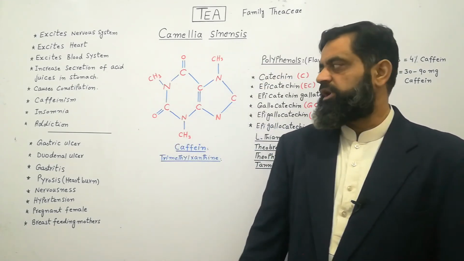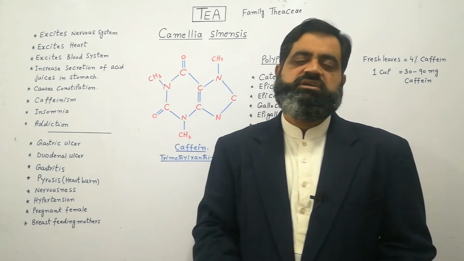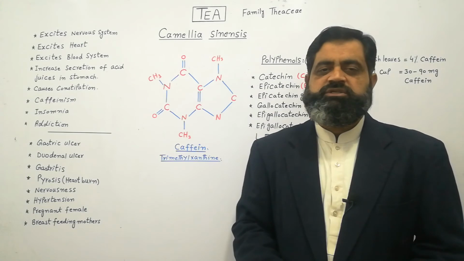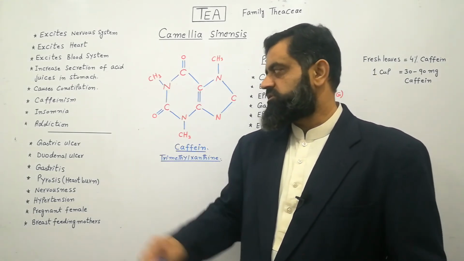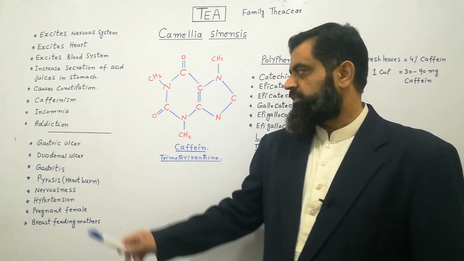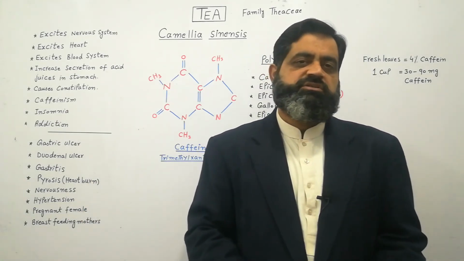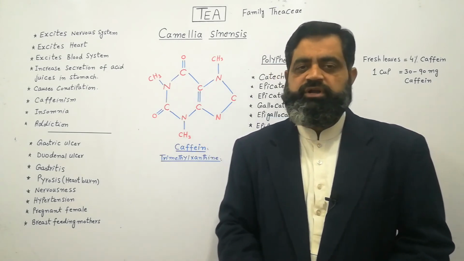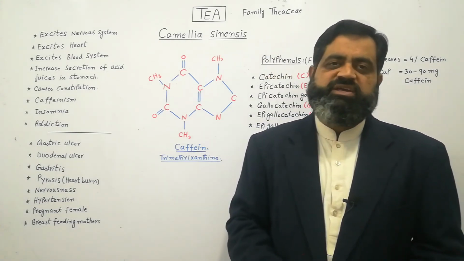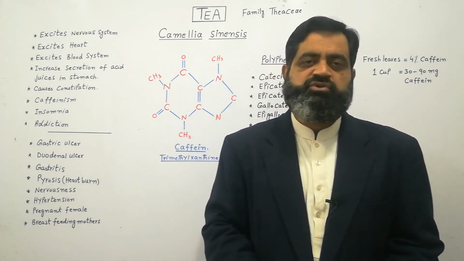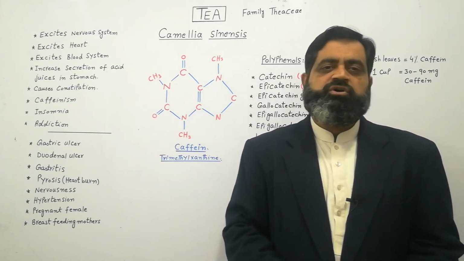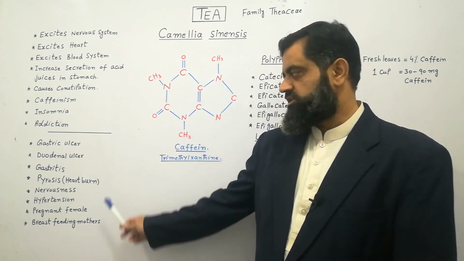The persons who should avoid tea include the person who has a gastric ulcer, which is an ulcer in the stomach wall. They should avoid tea because it can aggravate their disease. The person with a duodenal ulcer also should not take tea. The person having infection in the stomach, which is known as gastritis, should also avoid tea. Pyrosis or heartburn, which is a condition of acid reflux disease, also known as gastroesophageal reflux disease, GERD, should avoid tea because caffeine in the tea can stimulate acid production in the stomach.